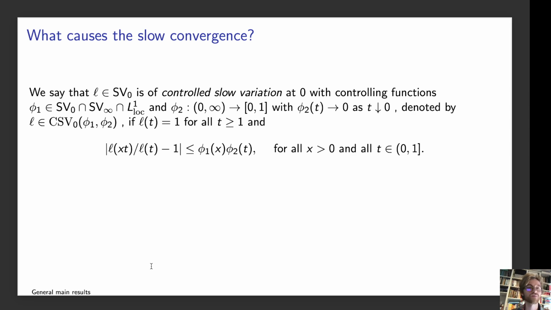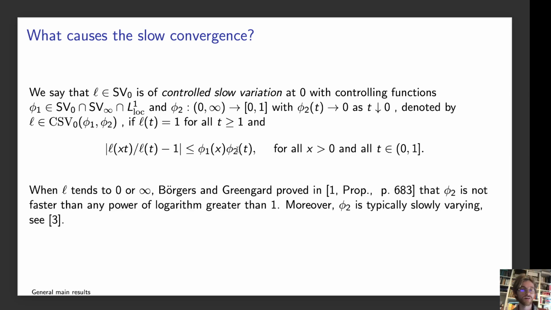To know a bit more about that, we'll go back to this definition of controlled slow variation, which is given here in full. So we say that L is of controlled slow variation if it's slowly varying, with controlling functions phi1, which is slowly varying at 0, slowly varying at infinity, and locally L1. And we can find some phi2, which goes to 0 as t tends to 0. And L is just equal to 1 for all large t, and then the rate at which this fraction converges to 1 is controlled by phi 1 and phi 2.